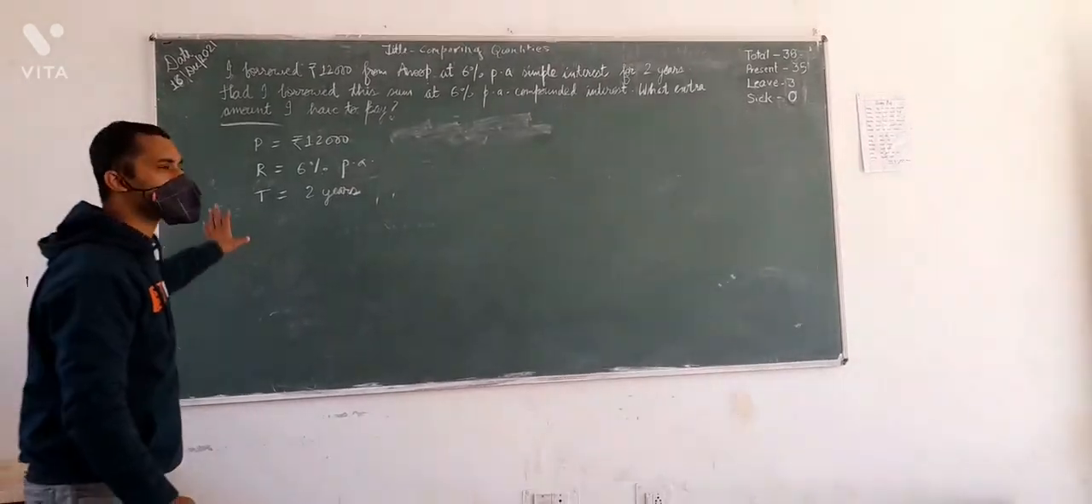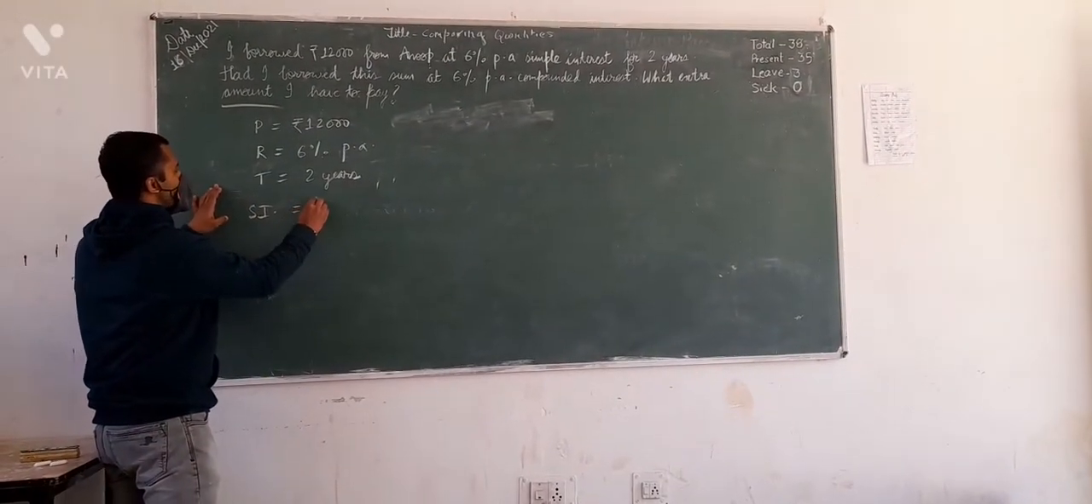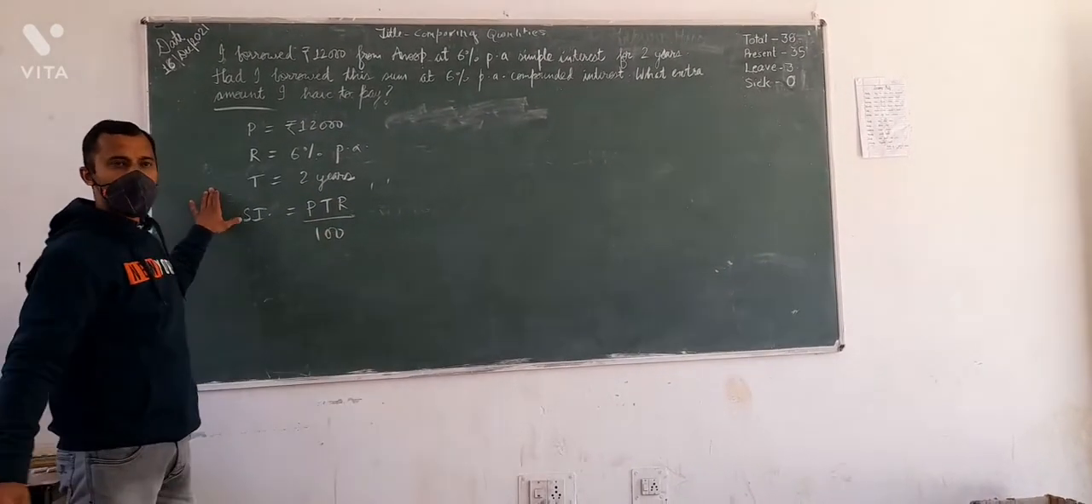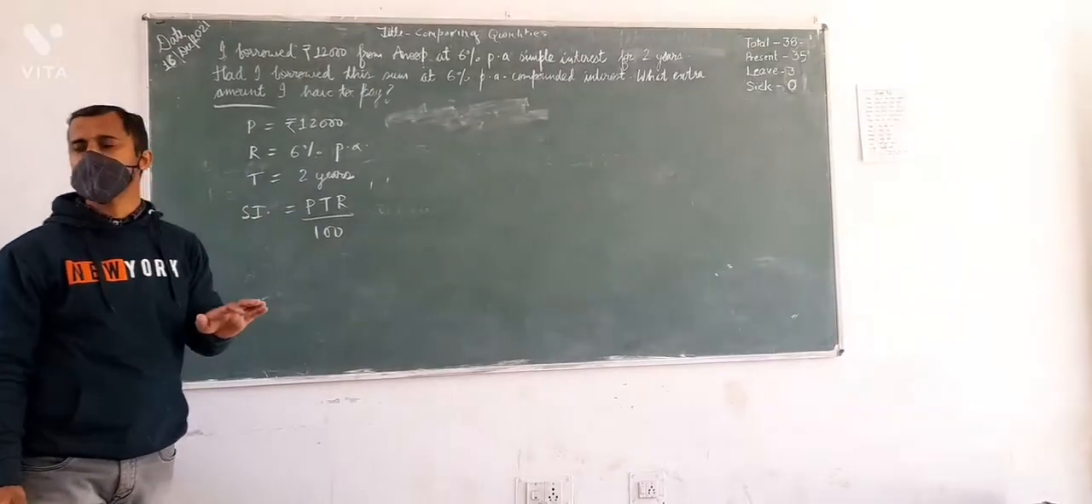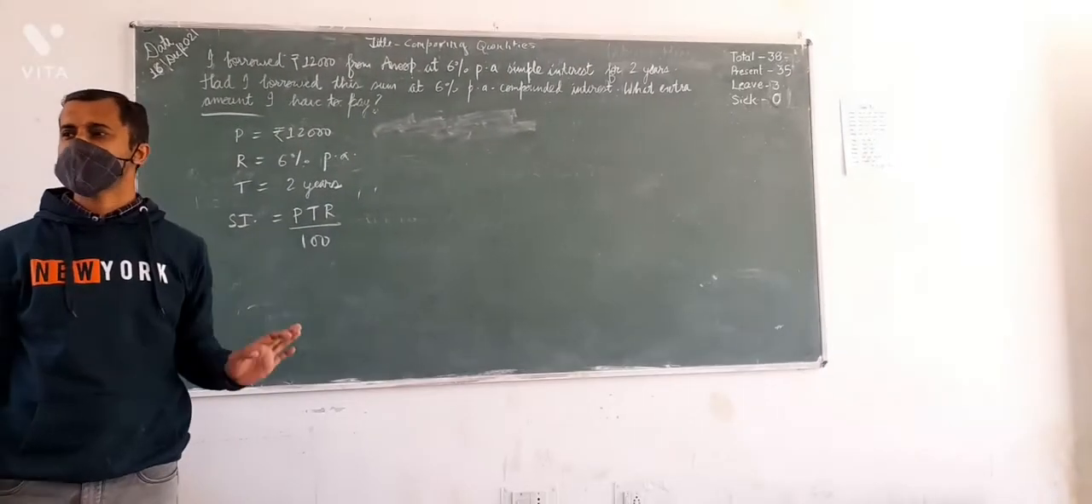So definitely I have to calculate the simple interest first of all. Clearly I can see the formula for simple interest is PTR upon 100. Students who find it difficult to learn the formula can learn it by this trick: Pandit Totaram divided by 100. You can say it like that.